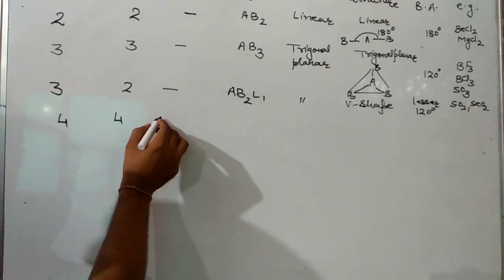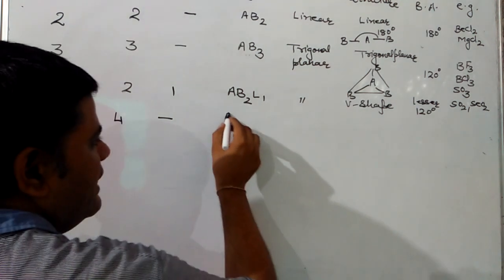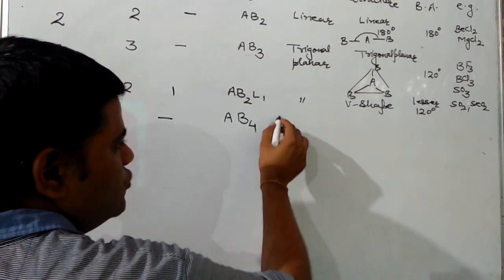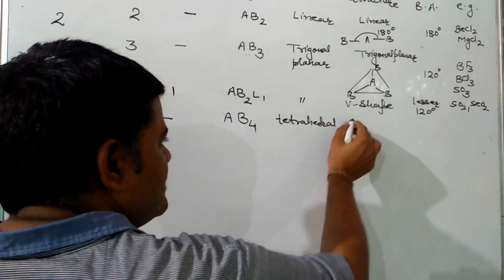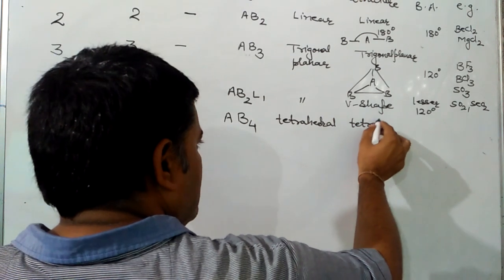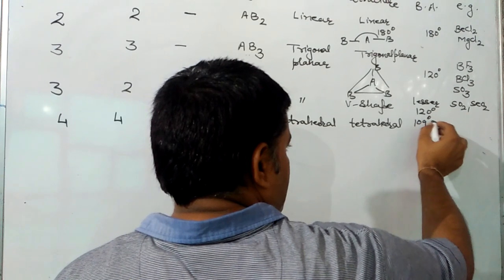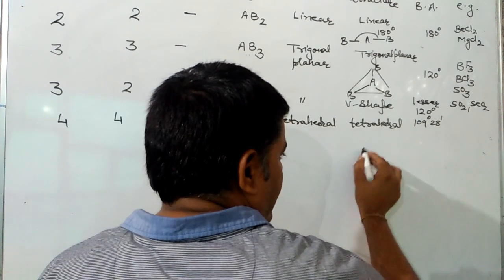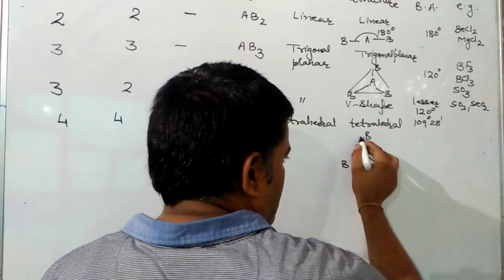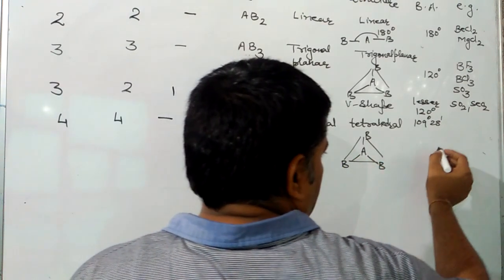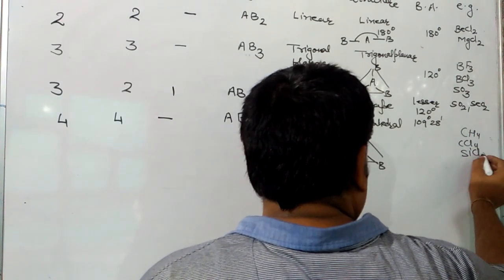Next case is total 4, all are bond pairs, lone pair is nil. Then the symbol will be AB4. Geometry is tetrahedral. Shape is also tetrahedral. Angle is 109 degrees 28 minutes. Examples are CH4, CCl4, SiCl4.